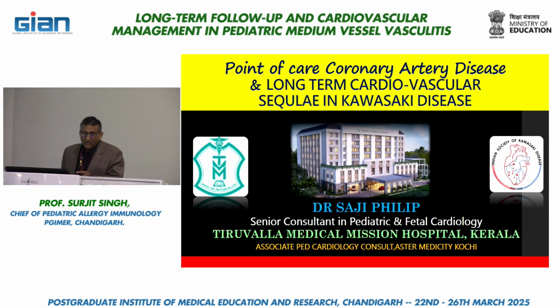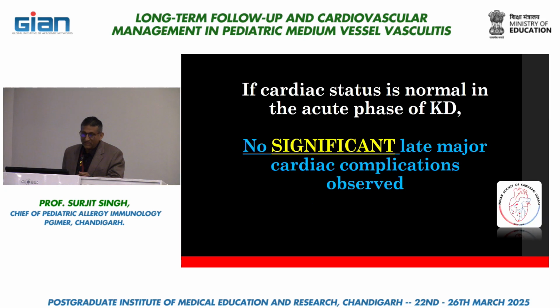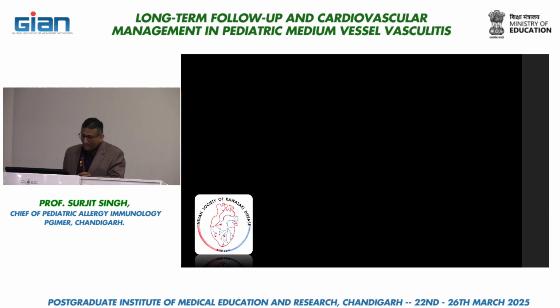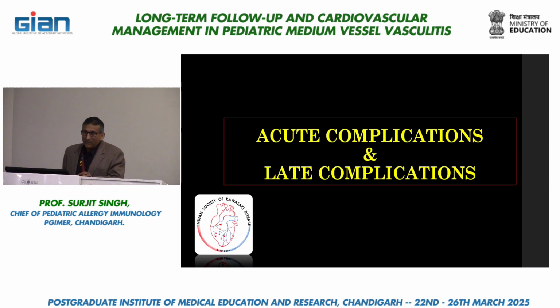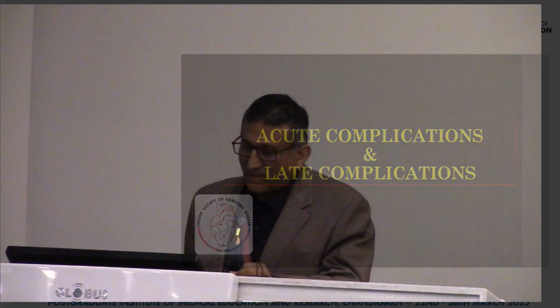So most of the topics we already covered, the coronary artery disease. I will point out a few things: if cardiac status is normal in the acute phase of KD, in general, no significant late major cardiac complications are observed. There are acute complications and late complications.